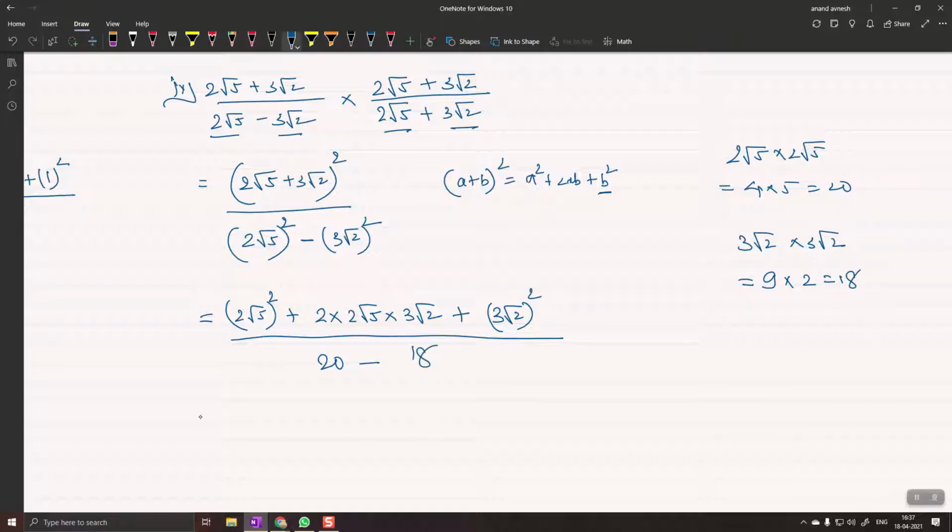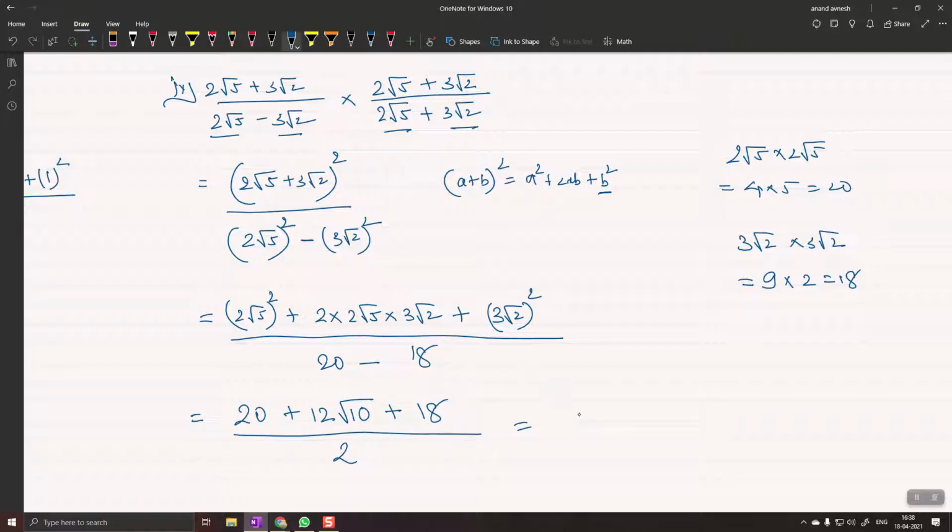Very good. Excellent. Again, they are asking 2 root 5 square. We already know, 20 plus 2 2s are 4, 4 3s are 12, and root 5 into root 2 is root 10. Root 10. Correct. Plus we already know 3 root 2 the whole square, 18, the whole upon 2.